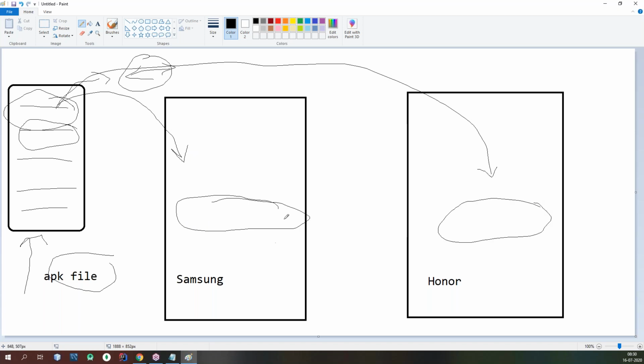Your Android runtime environment is common across all the mobiles. It understands your DEX code instructions and converts them into machine code instructions, very low-level instructions understandable by your current device. Current device means your processor takes care of that responsibility. That's why the same APK file can be installed on different Android devices.